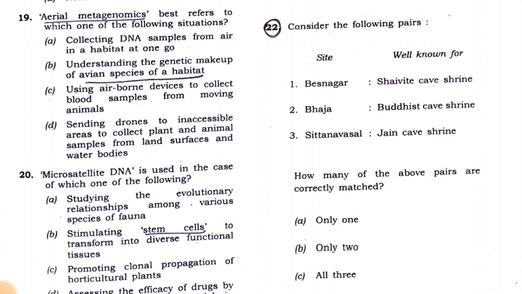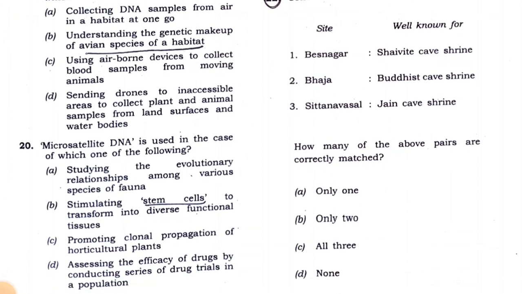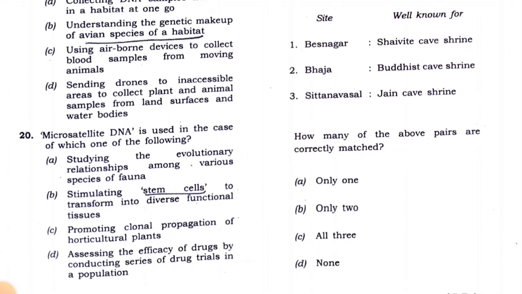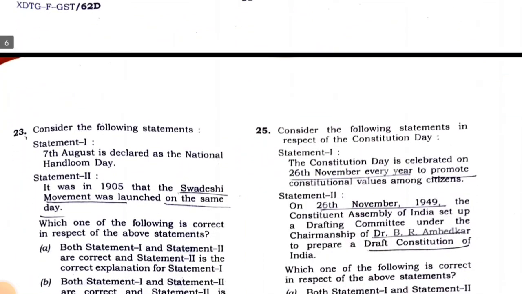No. So Base Nagar is not known for Shaivite cave shrines, and Sita Navasal is also not known for Jain cave shrines. So the answer is Bhaja. That is, Bhaja is known for Buddhist cave shrines. So the answer will be 2, that is only 2. So the answer to the 22nd question is 2, that is B only.